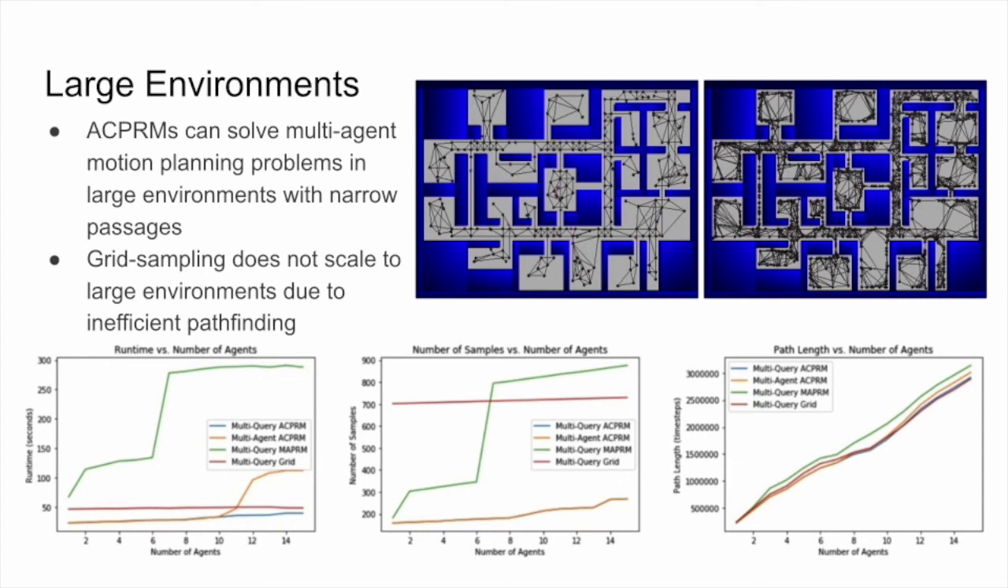When solving the multi-agent motion planning problem, the performance of the ACPRM is proportional to the number of agents as shown on the left. After 10 agents, the runtime begins to increase over the multi-query setting, because more states need to be explored to find collision-free solutions. Overall, ACPRMs are shown to be faster and produce paths as short as those found using grid sampling. Moreover, the ACPRM is the only sparse enough roadmap to support multi-agent motion planning.